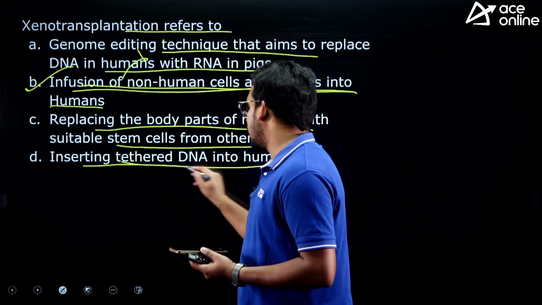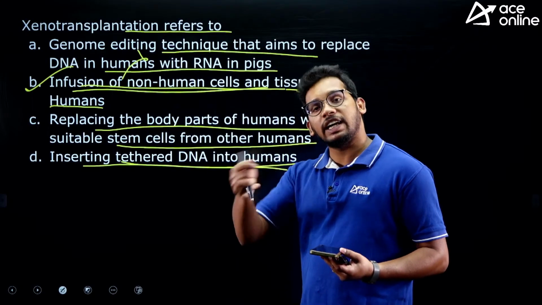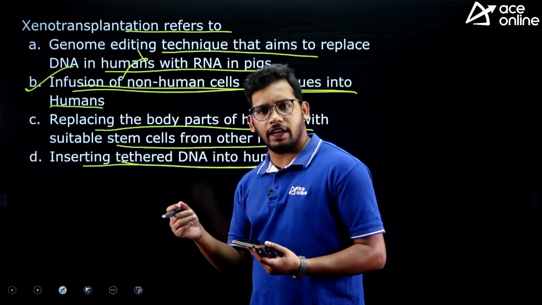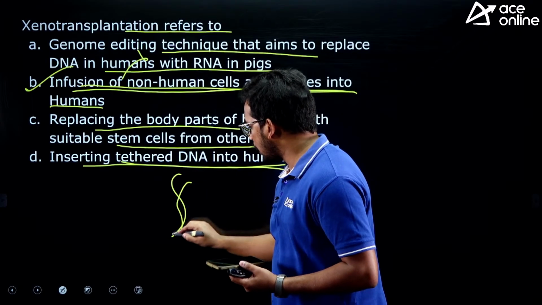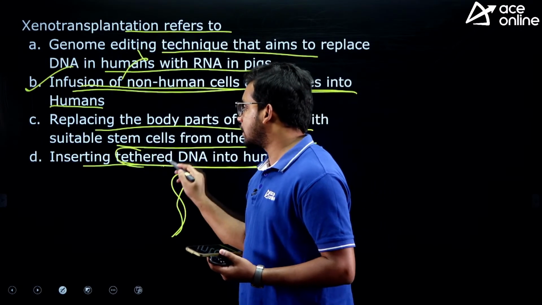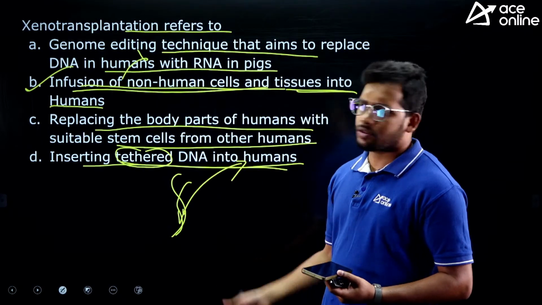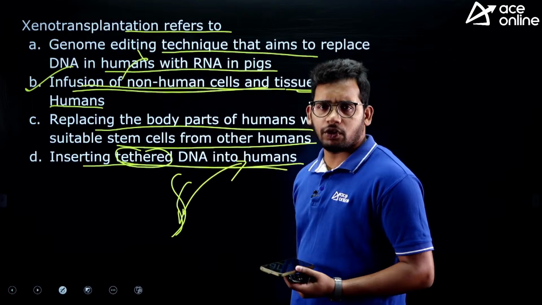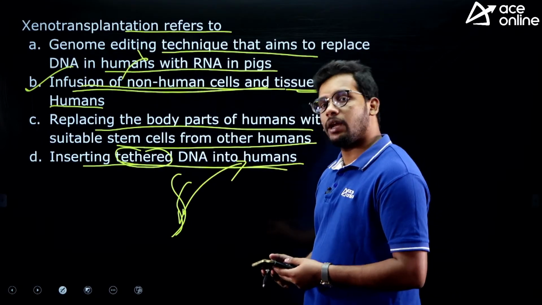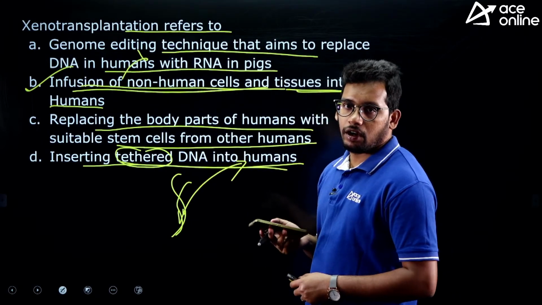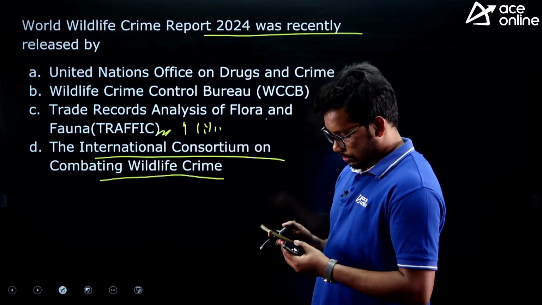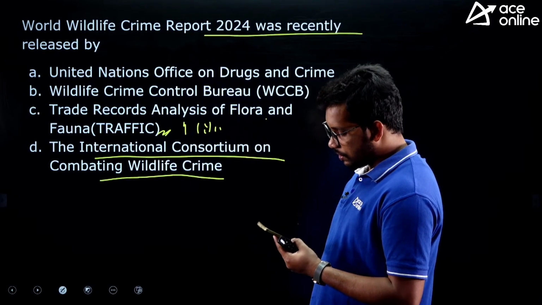Inserting tethered DNA into humans. Tethered means altered. So the DNA, any DNA, we have a DNA, right? So double helical structure. So tethered means after modifying the DNA and entering into the humans. So this is not a technique of xenotransplantation, right? So it can be part of CRISPR-Cas9 technology and all, right? So what is the answer for third question?